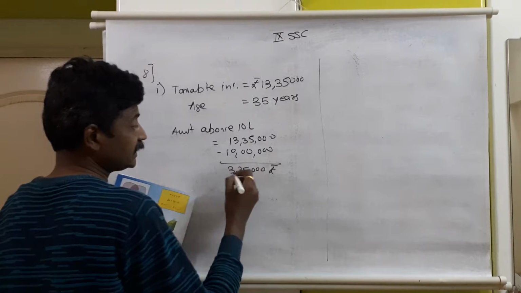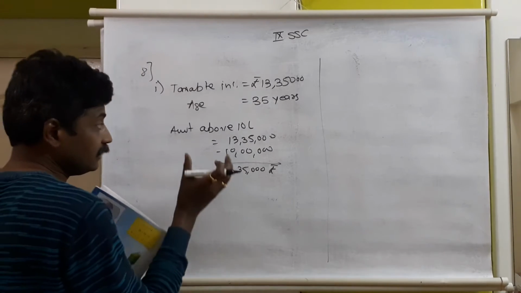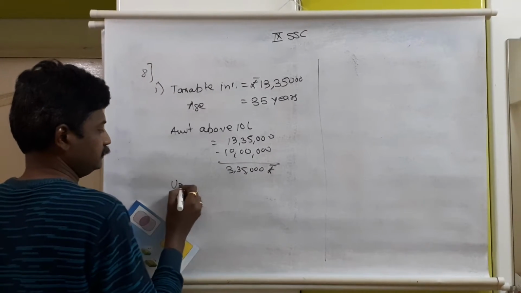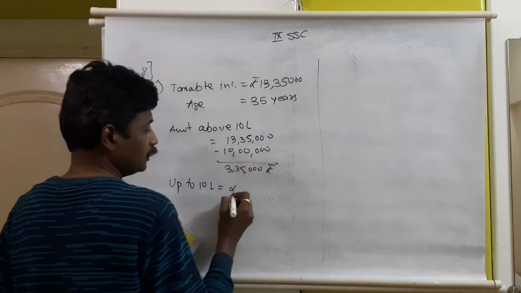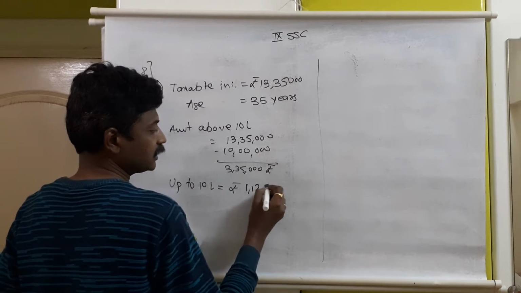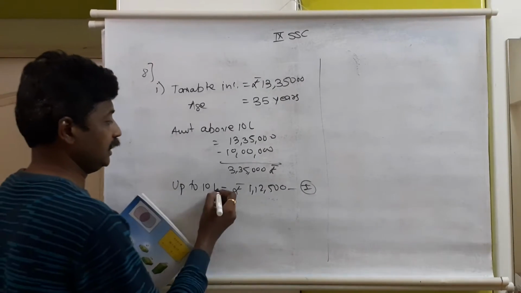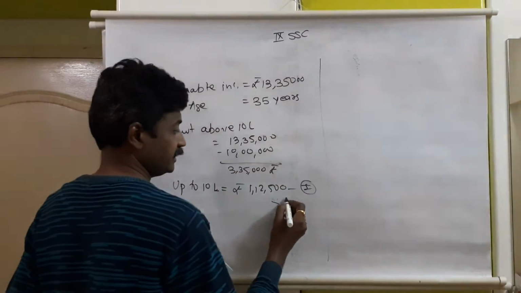On this 3 lakh 35,000 rupees he needs to pay 30%, and up to 10 lakh rupees the basic tax will be 1,12,500 rupees, with the help of table number 1, or as per the given information.